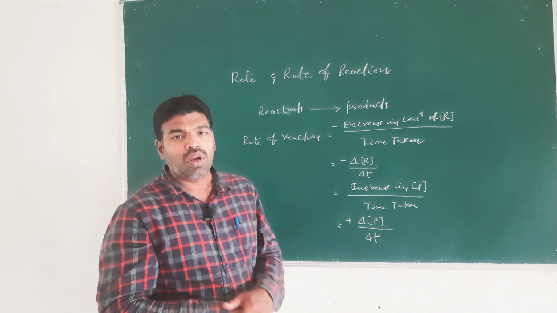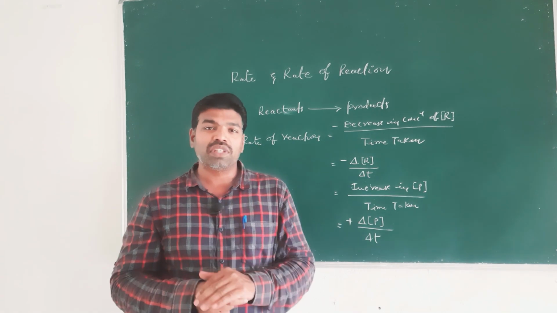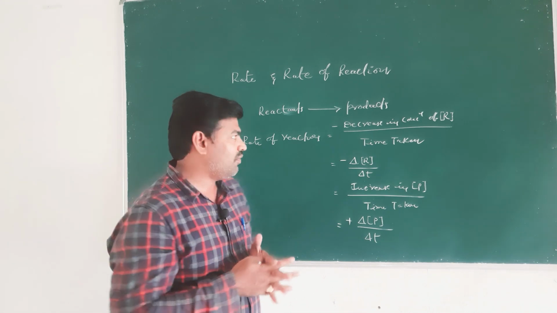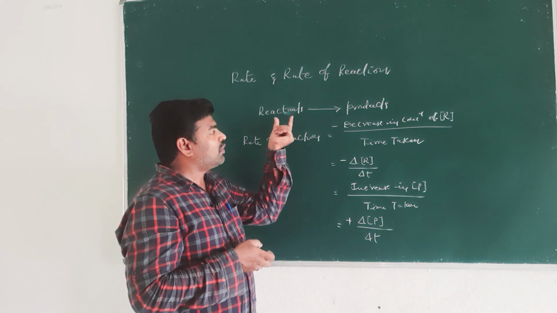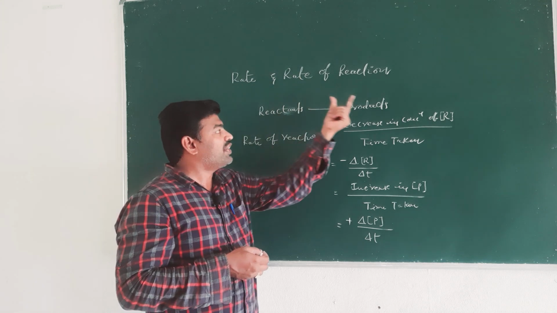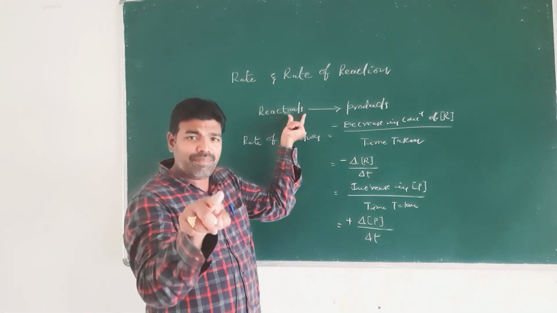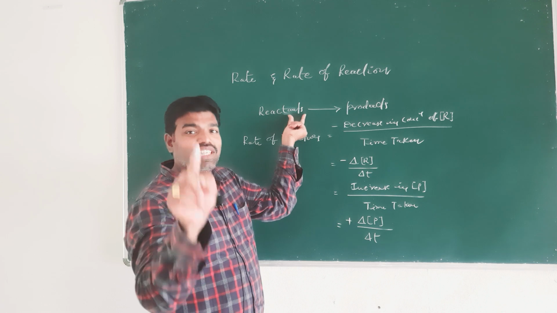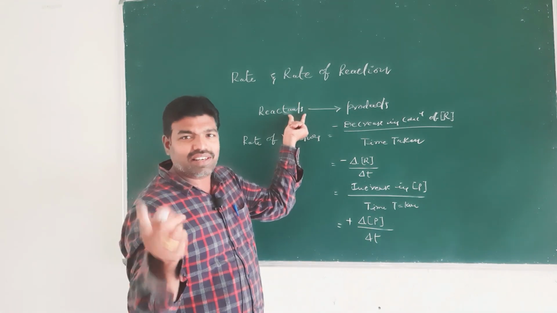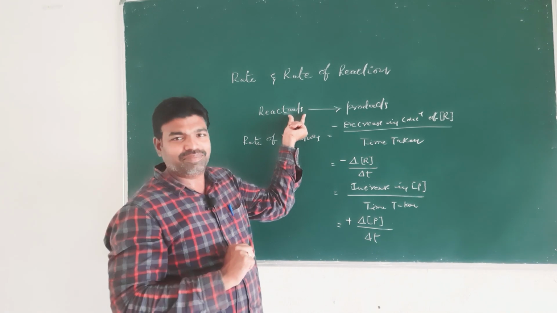So, by this discussion, we came to know that during the course of a reaction, reactants are converted into products. What changes in this reaction with time? Concentration changes with time, and that concentration change with time we call the rate of a reaction.